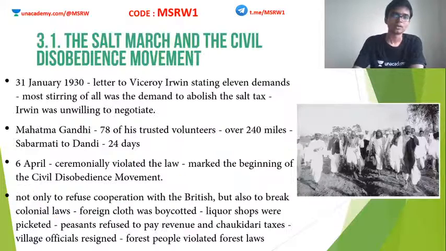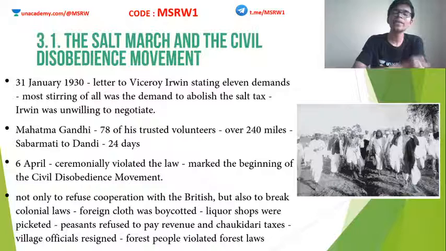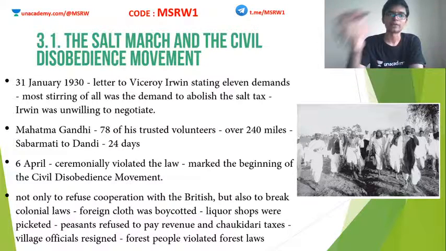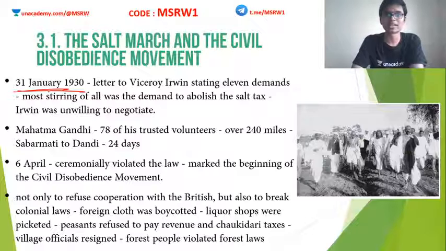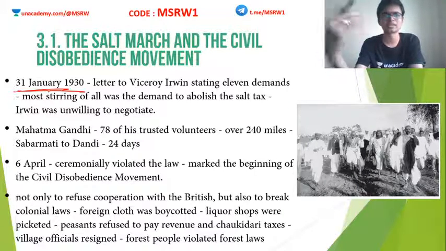Now we have to see what other events happened. Immediately after this Purna Swaraj declaration in the Lahore session of the Congress, something else happened. On January 31st, 1930, Mahatma Gandhi wrote a letter to Viceroy Irwin. Lord Irwin was the Viceroy in India at that time. Gandhi wrote to him stating 11 demands. Some demands were specific, some were general.